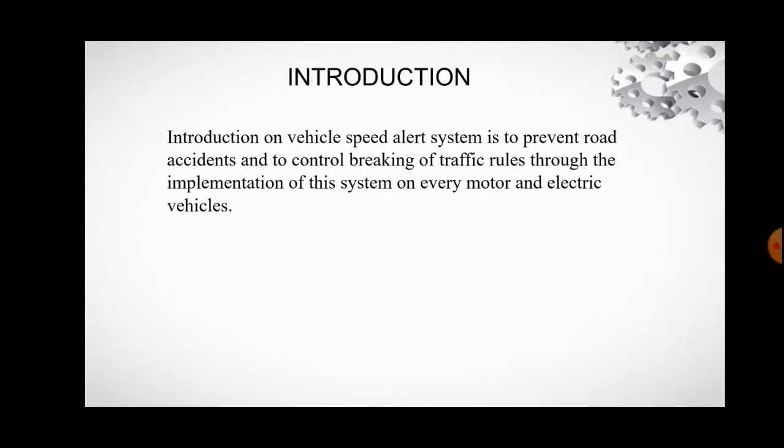So basically, you all might have understood from this introduction itself what the motive of this project is. As all of us know, most of the accidents nowadays happen due to the overspeeding of the vehicle or breaking the traffic rules of a particular road where the speed limit has been set to a particular limit.